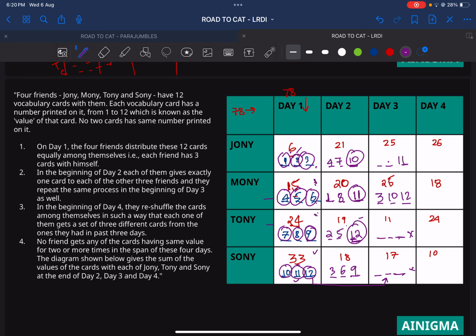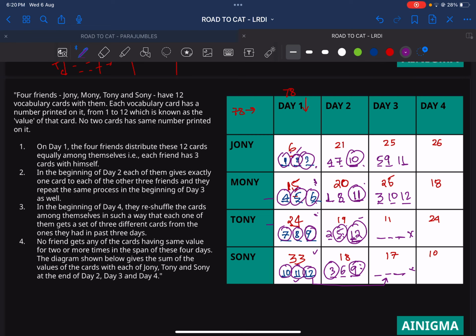So 22, this value has to be a 3. So whatever there is 3, 3 is already done. So 3, 10 and 12 is done. Then after that, let's look at 25 and 11. So we have to make 14 from two numbers. These two blocks are already used up. The only way to make 14 is 5 and 9. So this value has to be a 9 and this value has to be a 5.